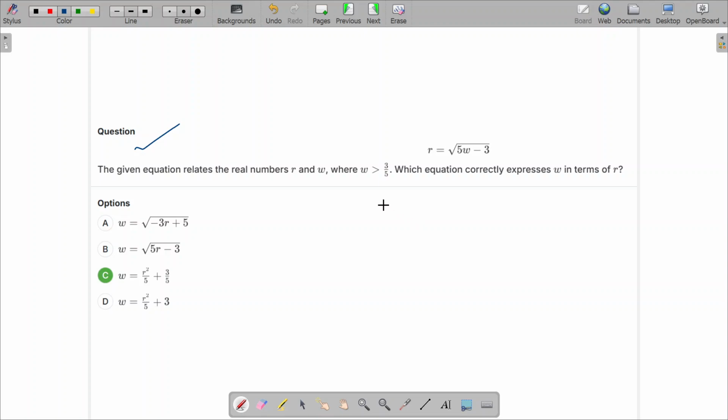Let me give you 30 seconds. You can try once, otherwise we'll do it. You just have to find w in terms of r. Right now the value of r is given in terms of w.